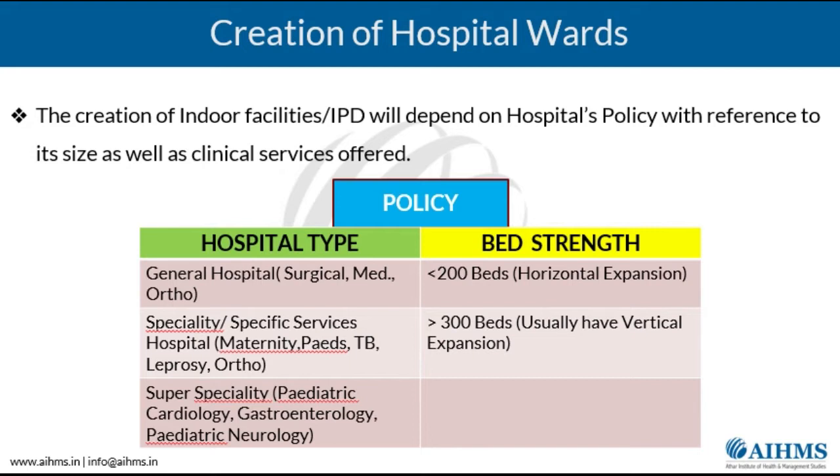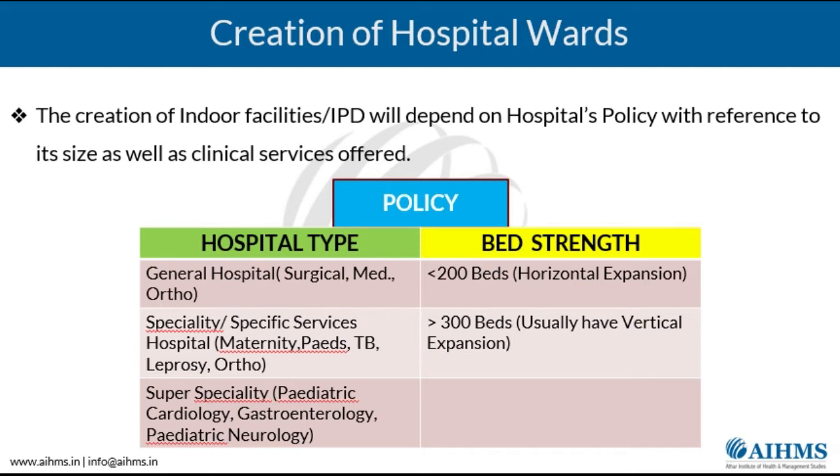Some hospitals are pediatric hospitals, some are specialized only for infectious diseases, and similarly we have super specialty hospitals, where you have pediatric oncology or pediatric neurology or gastroenterology. So it depends on the type of hospital and what type of care it is giving.